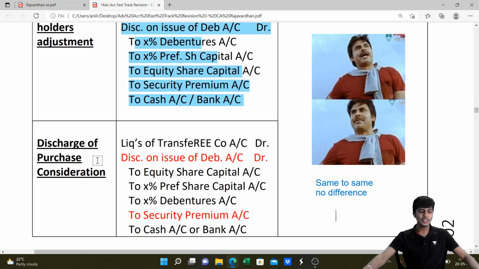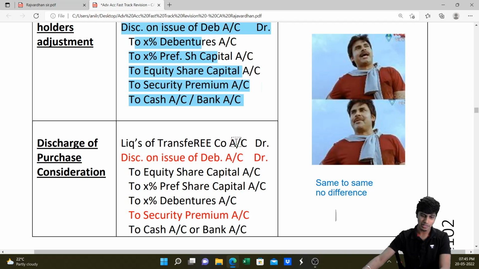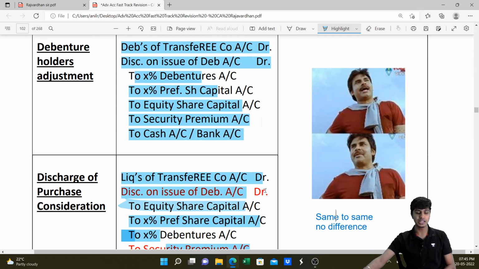Fantastic. Then you need to discharge purchase consideration. So this is to debenture holders. If you give debenture holders the debentures, equity shares or preference shares, will write here. Similarly, you give purchase consideration to equity shareholders as well as preference holders. There also will write the same. Liquidators of transferee company account debit, and you give them equity shares, preference shares, debentures. You can give them at premium or at discount or cash or bank, whatever is done. For these, entry will be same.